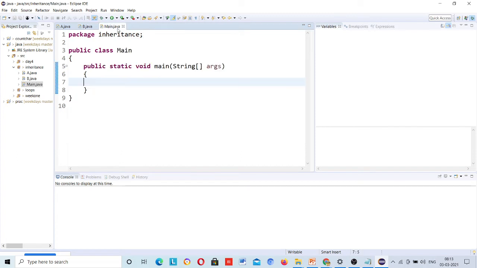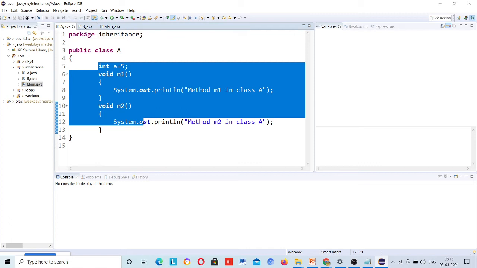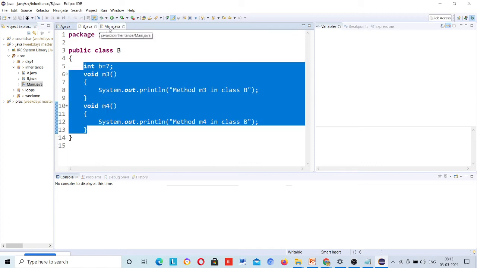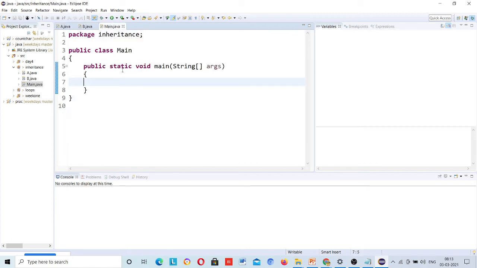But once I create an object for any class, suppose for class B: class name B, then object name, suppose obj, is equal to the new keyword, then the class name again and open close parenthesis.